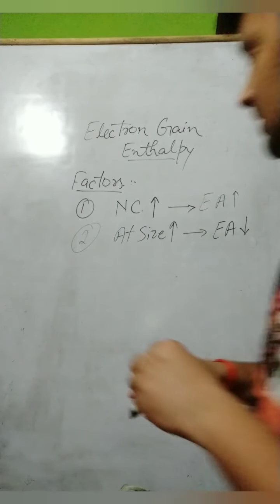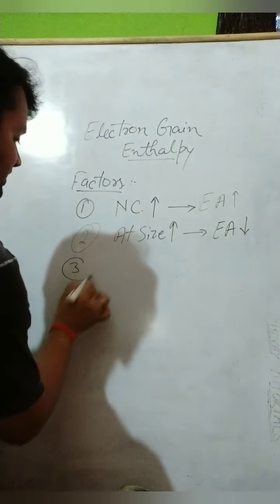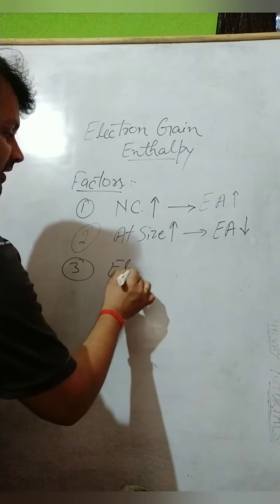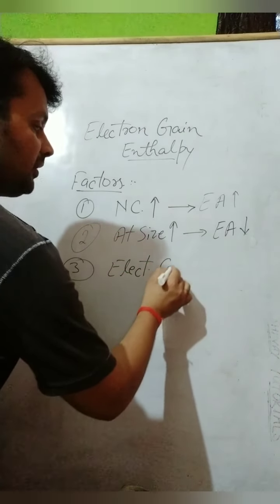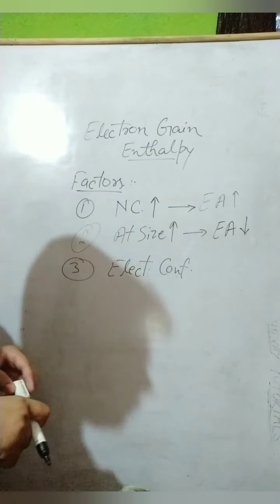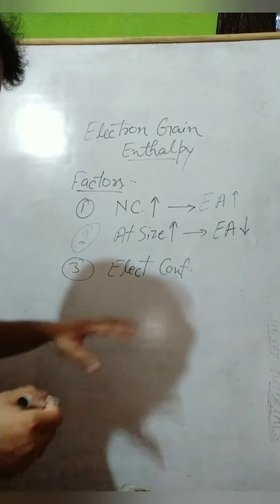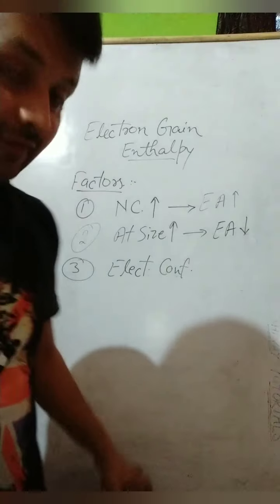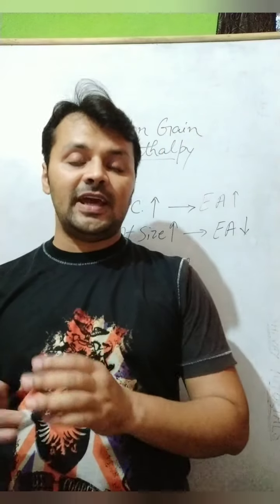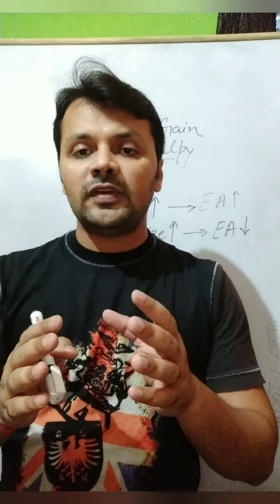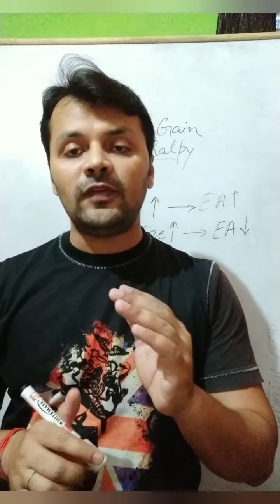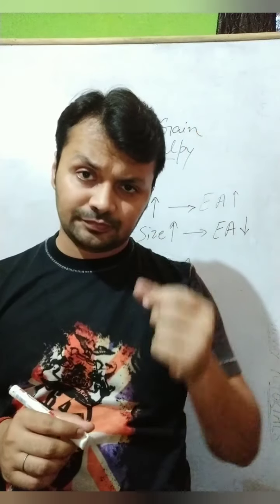And the last and very important is the electronic configuration. It is not a trend, but we have discussed in the ionization enthalpy that electronic configurations, half-filled and full-filled, are very stable, right?